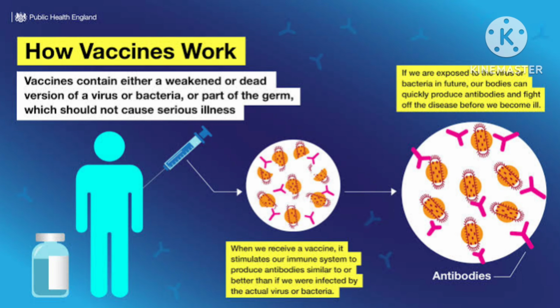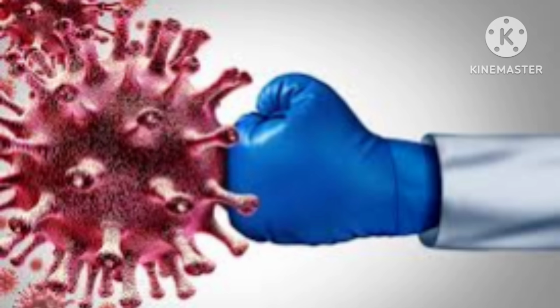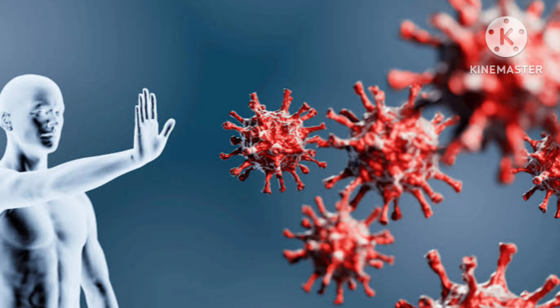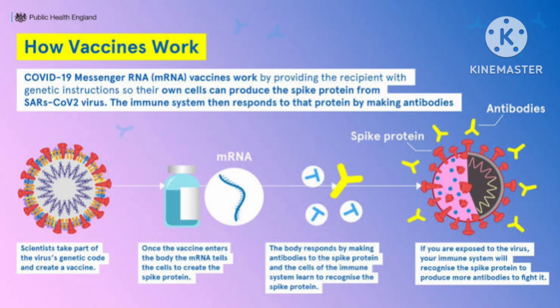Whenever danger comes, when the disease causing microorganisms enter our body, the already present antibodies fight and eliminate them, and the disease is controlled. These antibodies remain in the body and we are protected from the disease causing microbes forever. This is how a vaccine works.